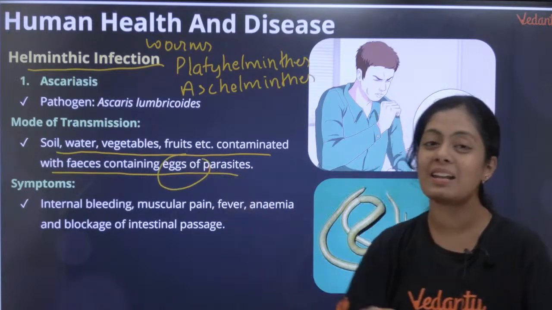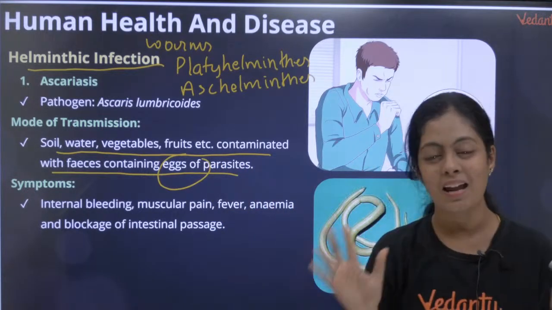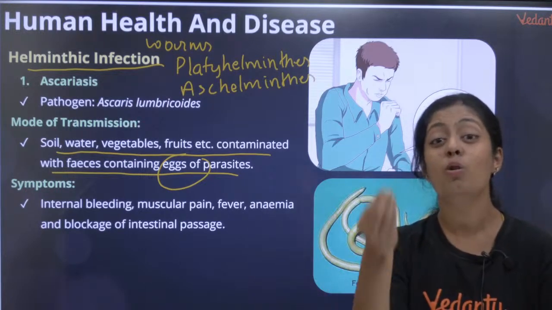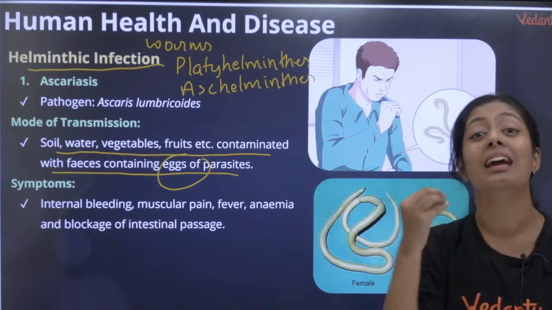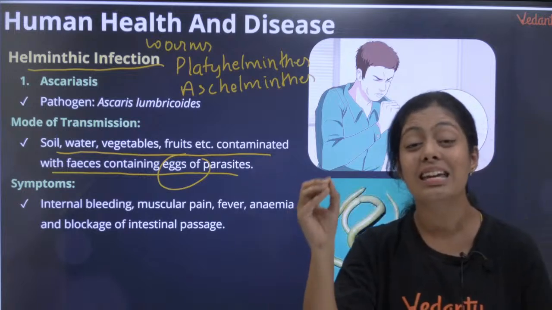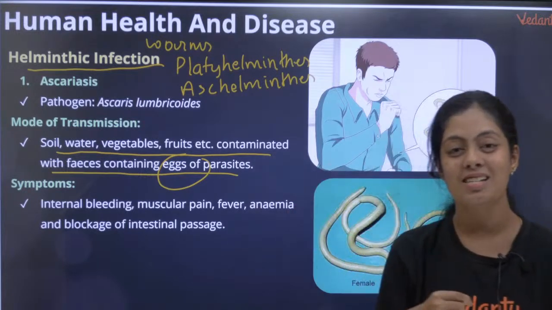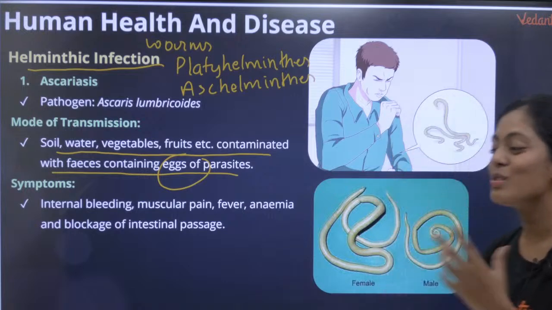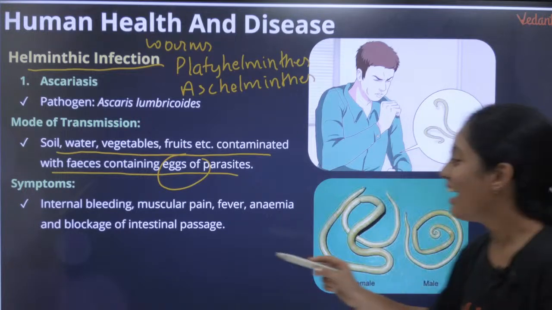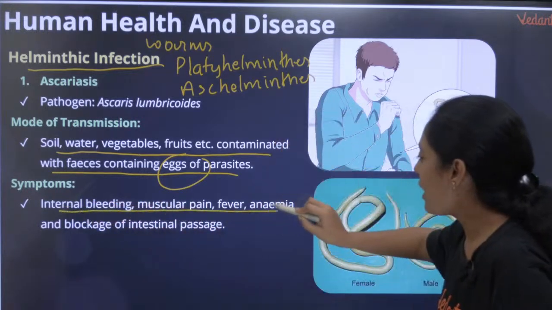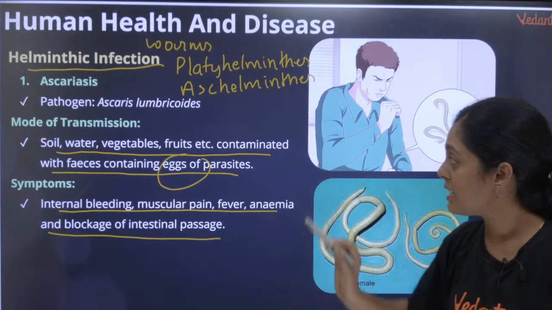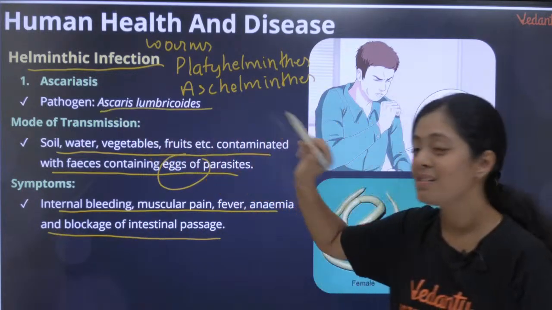Students, nobody is going to eat worms knowingly, right? If I see a worm, I will definitely not eat it. So how do they enter our gut? They enter as eggs. These eggs hatch in our intestine, in our gut. That's the most interesting thing. Yes, it looks like noodles. Internal bleeding, muscular pain, fever, anemia and blockage of the intestinal passage are the symptoms of Ascaris lumbricoides.